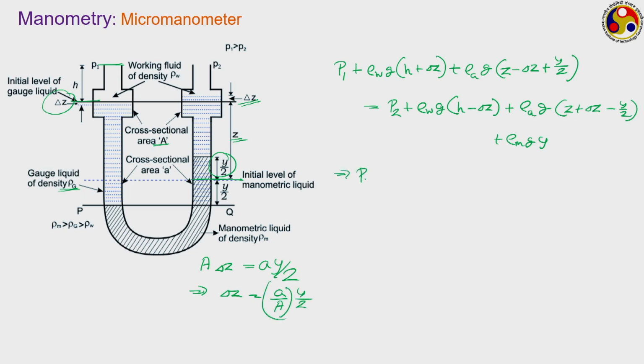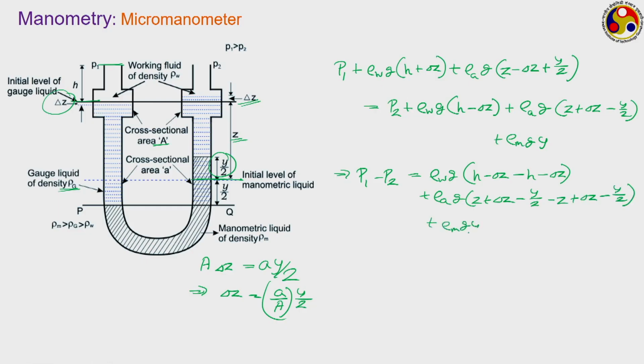So, delta Z is small a by capital A into y by 2. We can take it back here. So, P1 minus P2 is equal to rho W g into H minus delta Z minus H minus delta Z. So, that corresponds to rho W plus the gauge fluid; this is on the left hand side, and we are taking from the right hand side we had this, plus rho m g y.